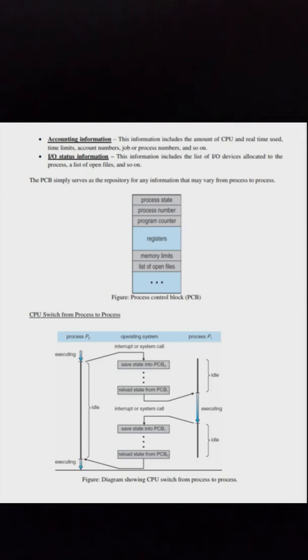Accounting information. This information includes the amount of CPU and real-time used, time limits, account numbers, job or process numbers, and so on. Input-output status information. This information includes the list of input-output devices allocated to the process, a list of open files, and so on. The PCB simply serves as the repository for any information that may vary from process to process. See the figure. CPU switch from process to process. See the figure.